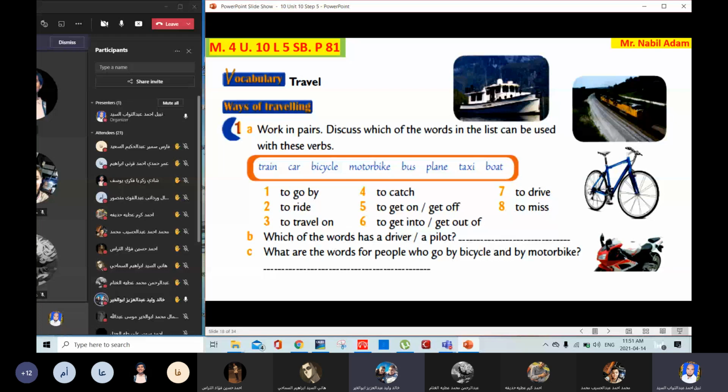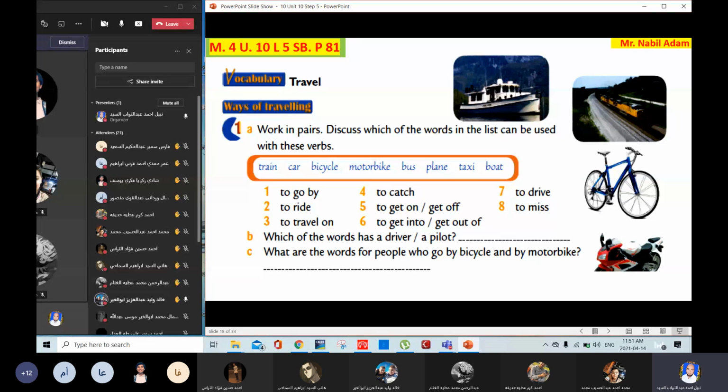Pilot. Go, travel on, or go by. Pilot here, Khalid Walid. You have to choose one of the means of transportation here. A plane. Who flies the plane, Khalid Walid? The pilot flies the plane. We don't say a pilot drives a bus or a pilot drives a motorbike or a bicycle. So a pilot is related only to the plane.